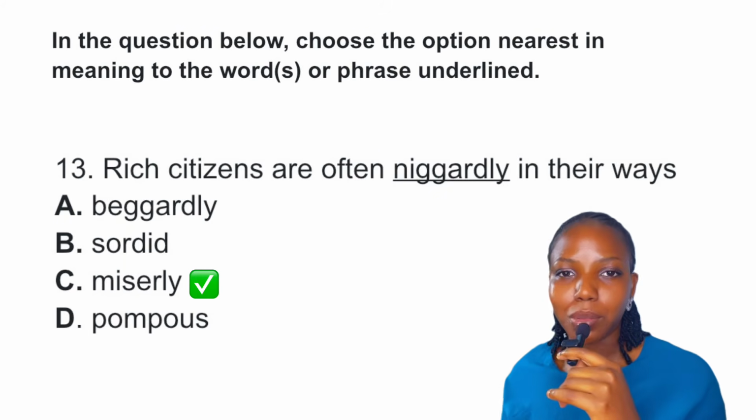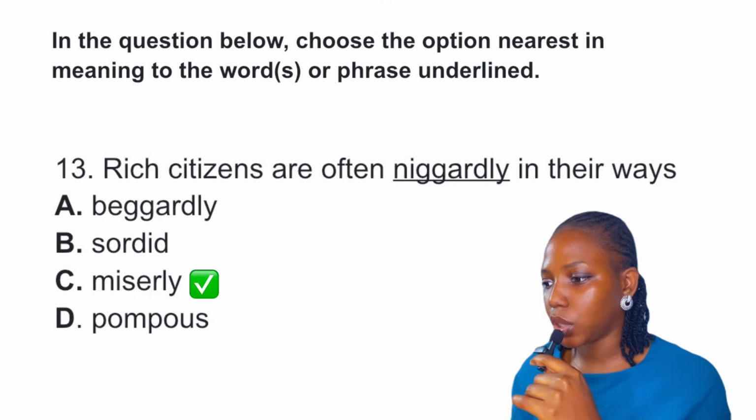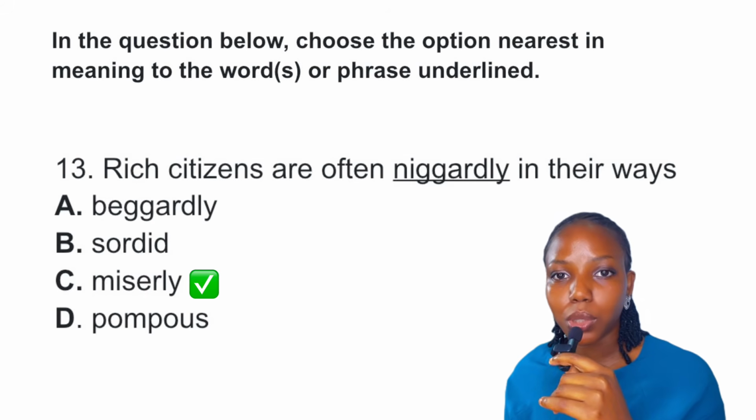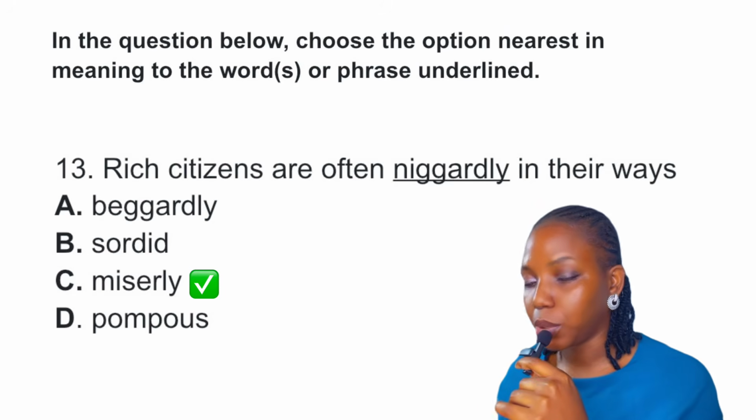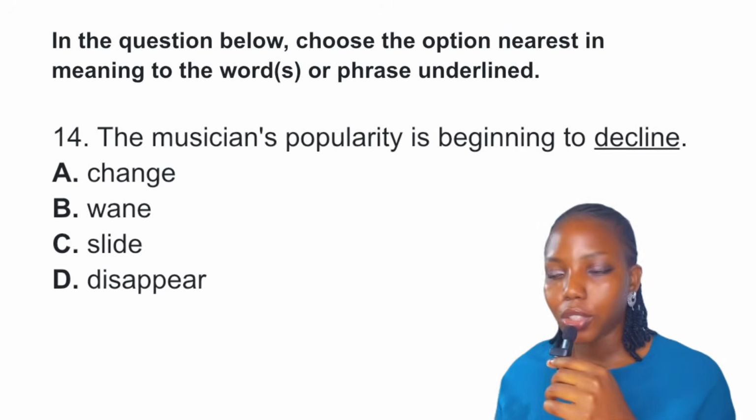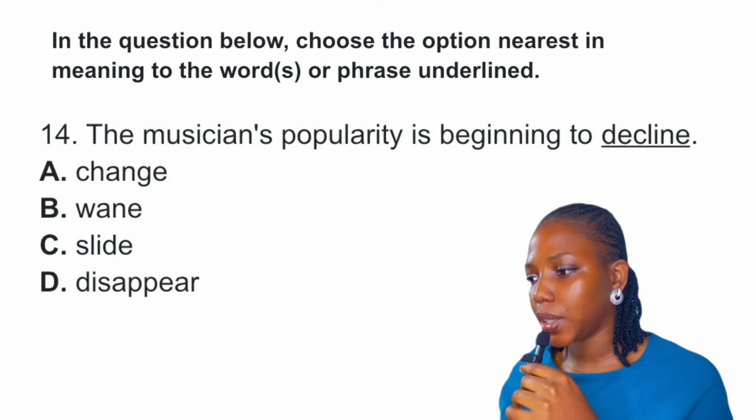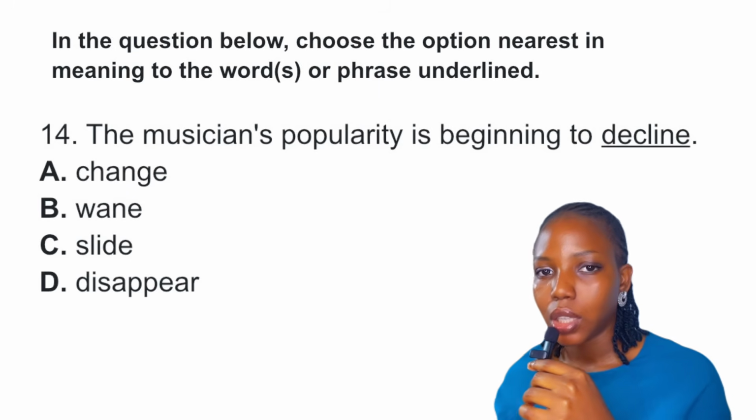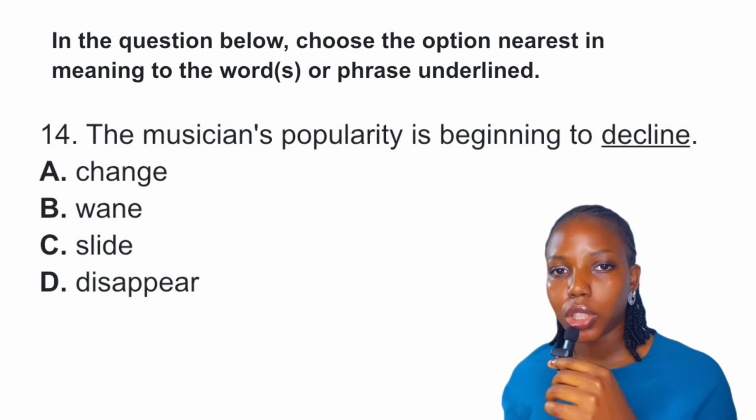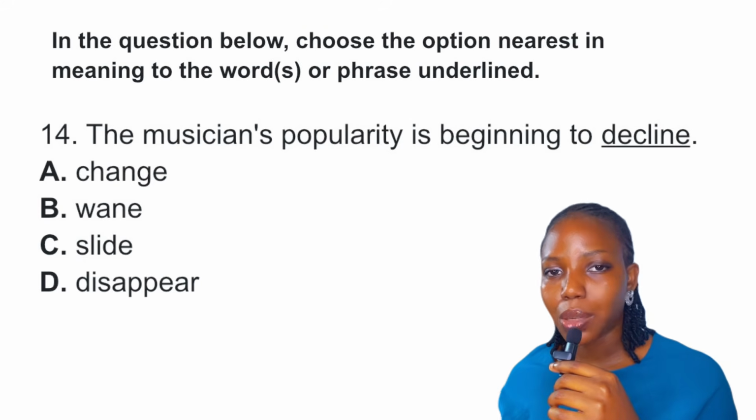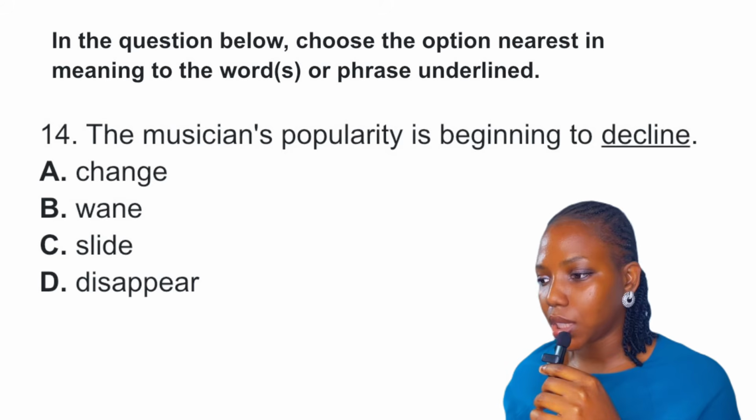When we say pompous, it means arrogant. So, the best answer to this question is miserly because we're looking at synonyms, right? Nearest in meaning. So, the best answer is definitely option C, miserly. Question 14. The musician popularity is beginning to decline. Now, decline is to decrease, right? When we say change, change is too general. Change can be positive or negative. So this is not the answer to the question.